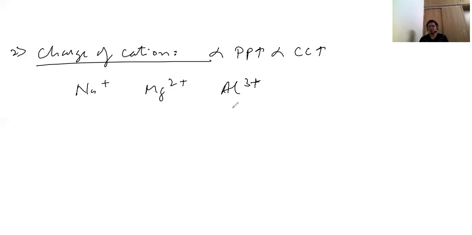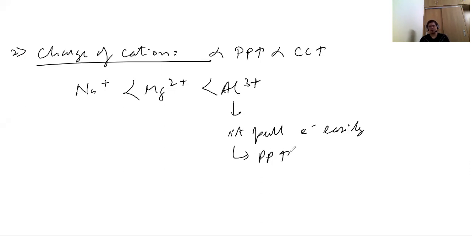Now here the charge is more. Since there is more charge, it pulls electrons easily. Higher charge, you know that positive and negative attract, so the higher the charge, the more the attraction will be. So the polarizing power will be higher in this case, and when polarizing power is higher, covalent character is also higher. So the second point: the higher the charge, the higher the polarizing power of your cation.